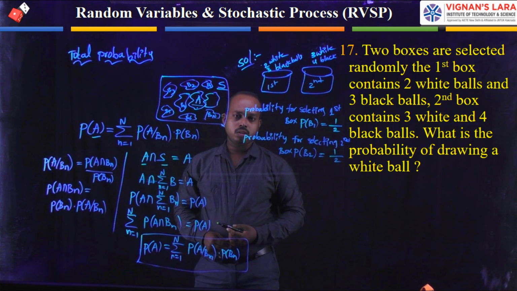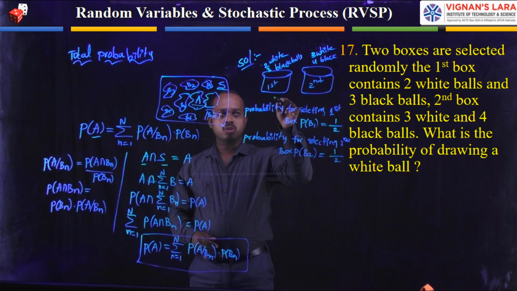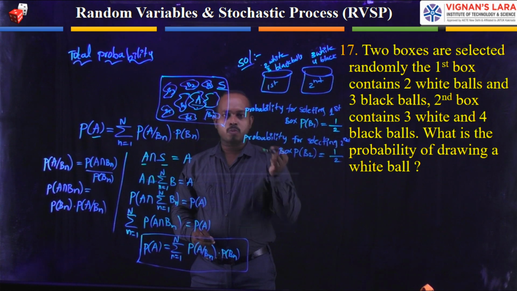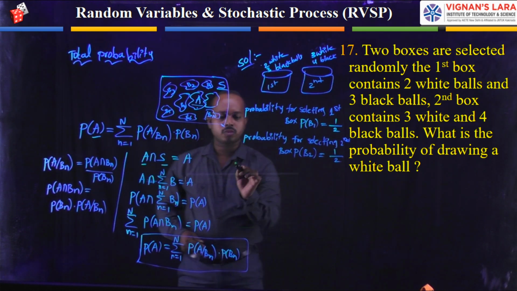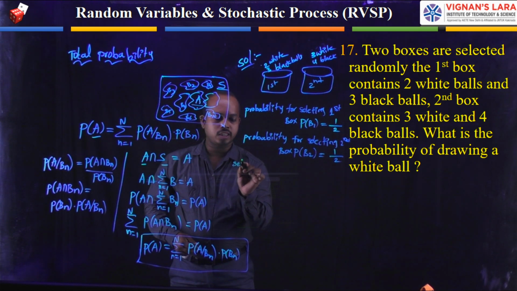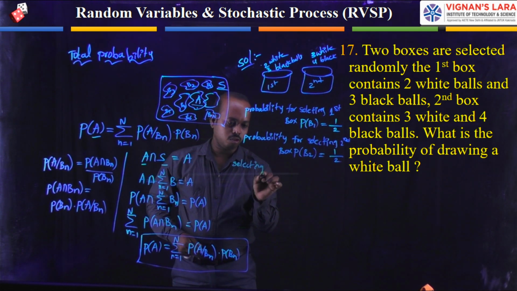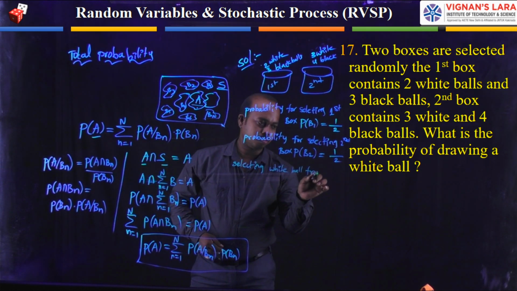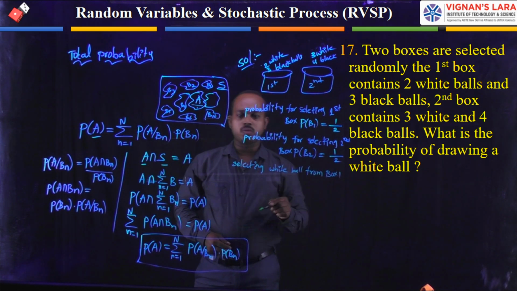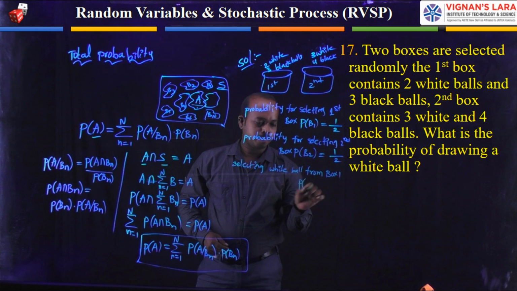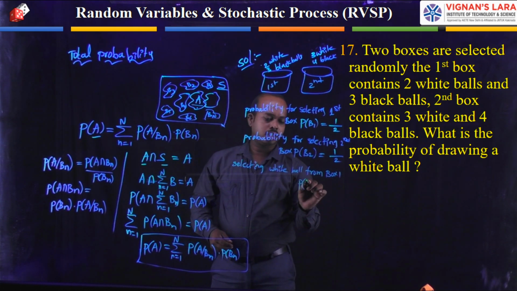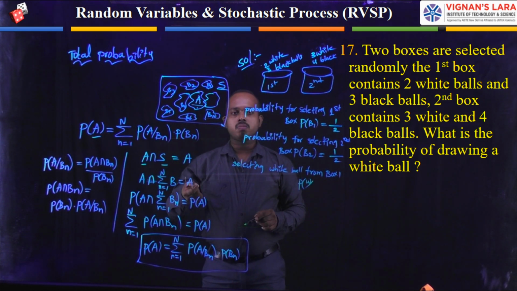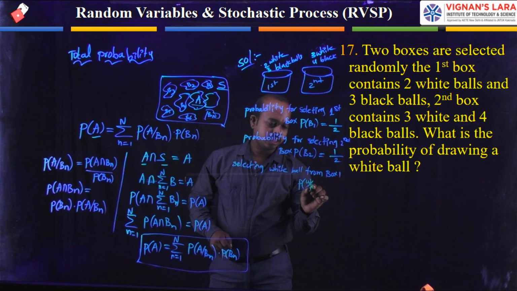Now you need to find the conditional probability for the first box and second box. First I am writing the selected ball is white from box 1. Selecting a white ball from box 1. Here the notation is: the white ball is the unique one, that's why I am writing white, and this ball is taken from the first box, that's why I am writing the conditional event B1.